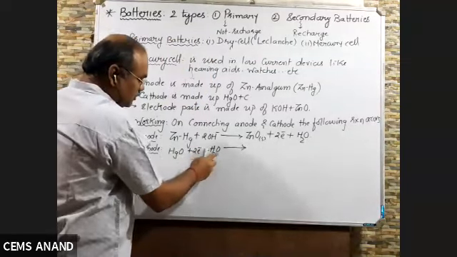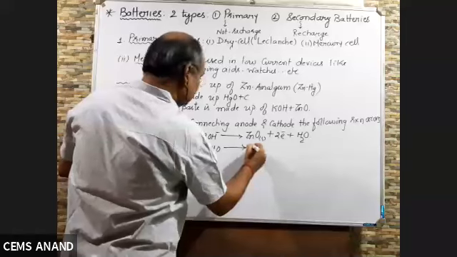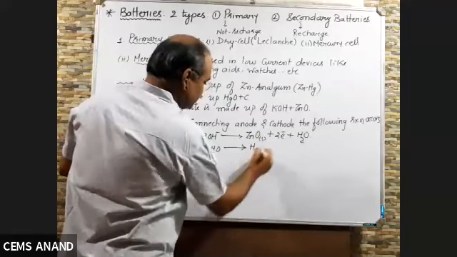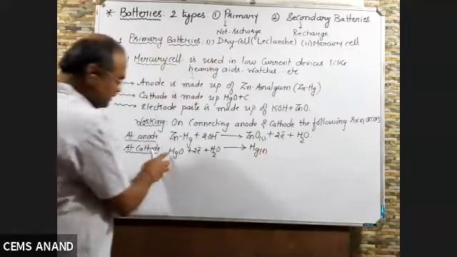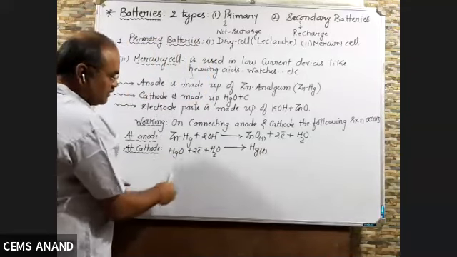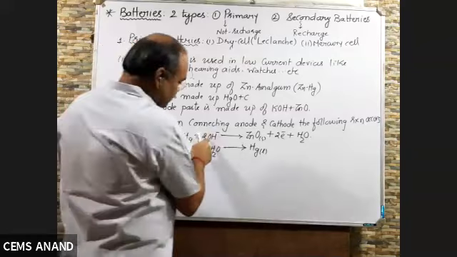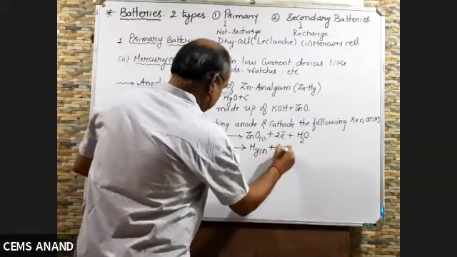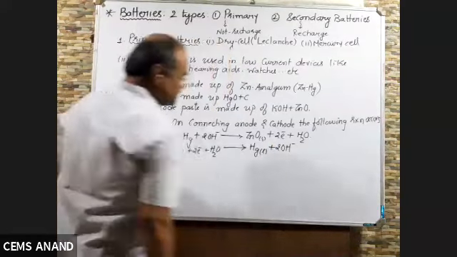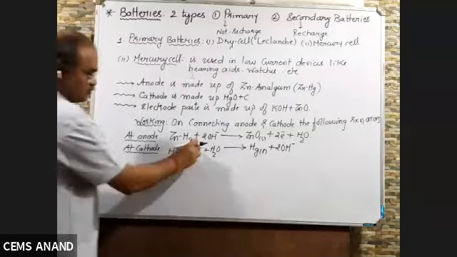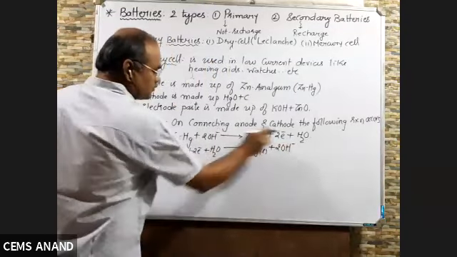So 2 electrons, water will be cancelled out. Here you will get mercury, Hg, liquid, plus 2OH minus, because I want to cancel this. Clear? So minus 2 on this side, same minus 2 on this side.